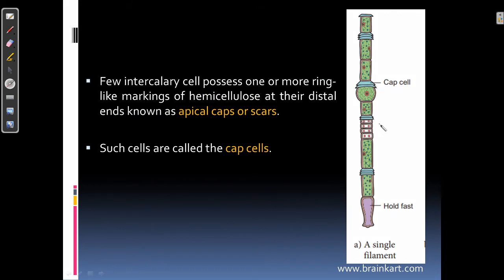In a few intercalary cells, they possess one or more ring-like striations or markings which are made up of hemicellulose at their distal end. These are known as apical caps or scars, and the cells that possess these apical caps or scars are called cap cells. The presence of cap cells is also a distinguishing feature of Oedogonium.